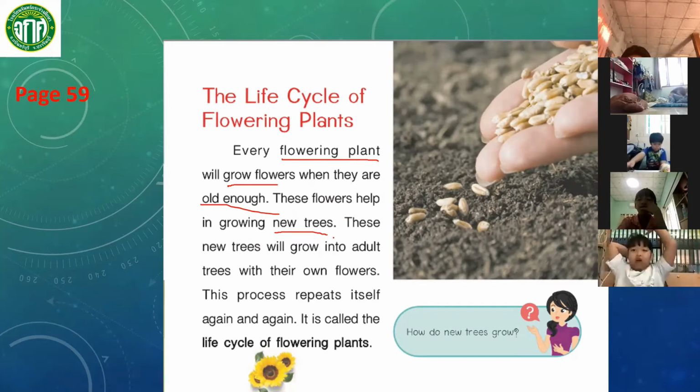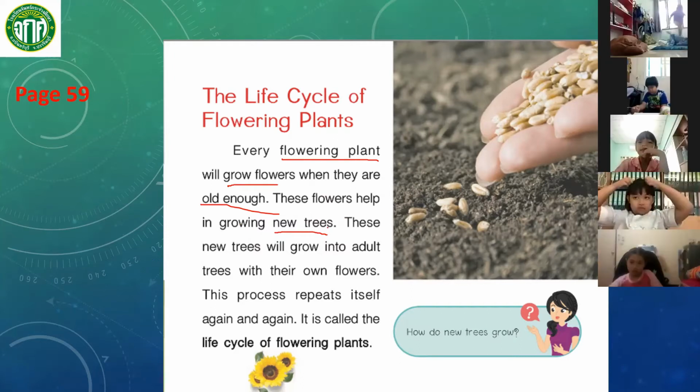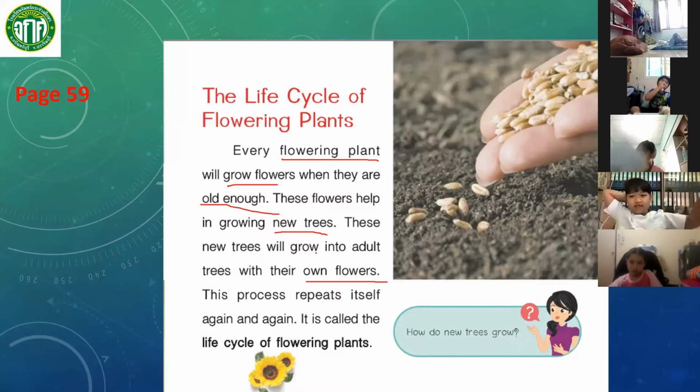These new trees will grow into adult trees with their own flowers.